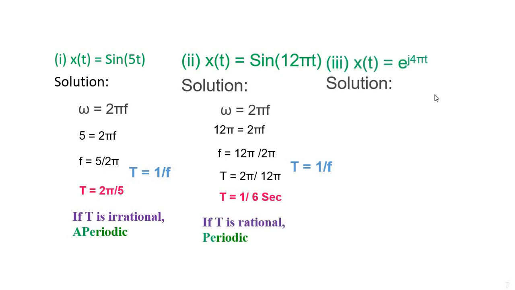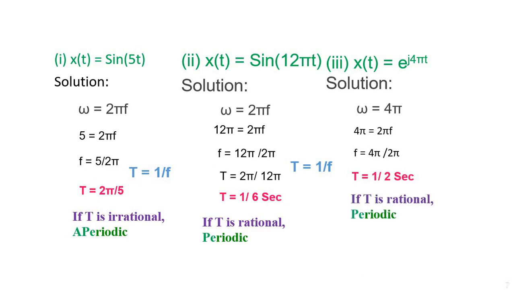Let's go for the third question. x of t is equal to e power j 4 pi t. So omega is equal to 4 pi. So 4 pi is equal to 2 pi f. So f is equal to 4 pi by 2 pi. T is equal to 1 by 2, a ratio of two integers. Hence we can call this signal a periodic signal.